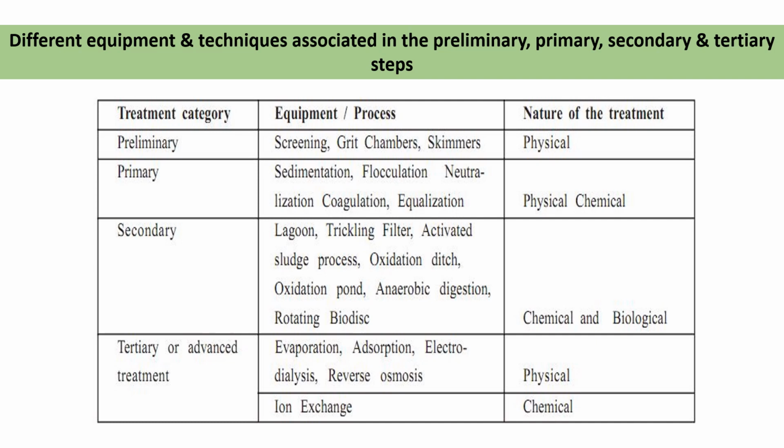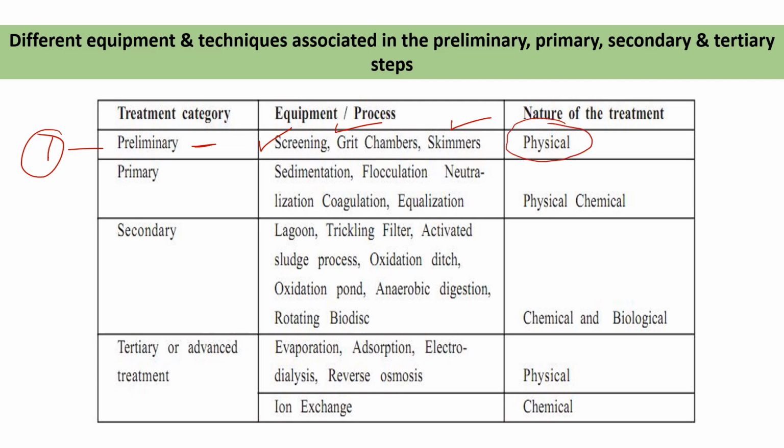Now the different equipments and techniques are associated with the individual processes, or individual steps. So what are the different equipments? Let us discuss one by one. Here you can see this one is the preliminary process. In the preliminary process, we use screen, grit chamber and skimmers. And what is the nature of the preliminary process? This is a physical process.